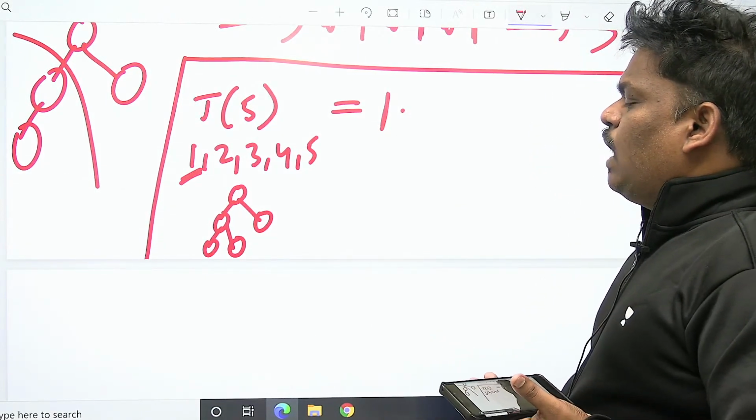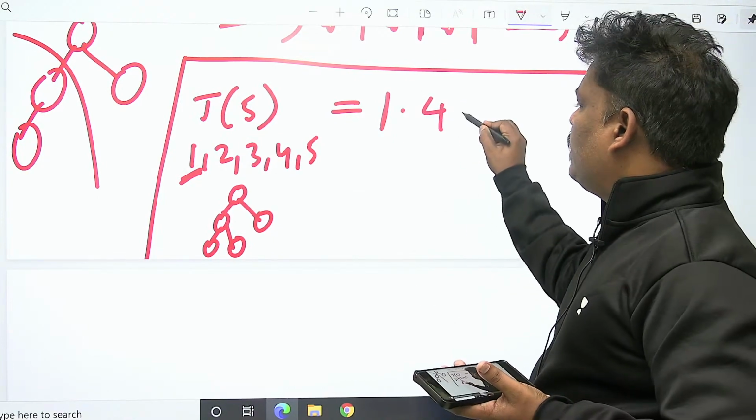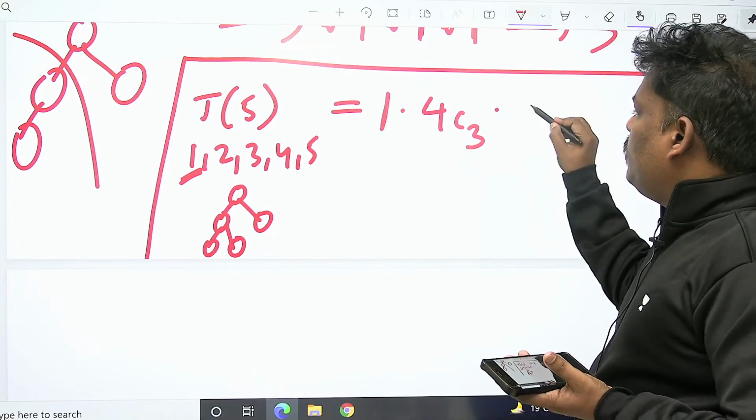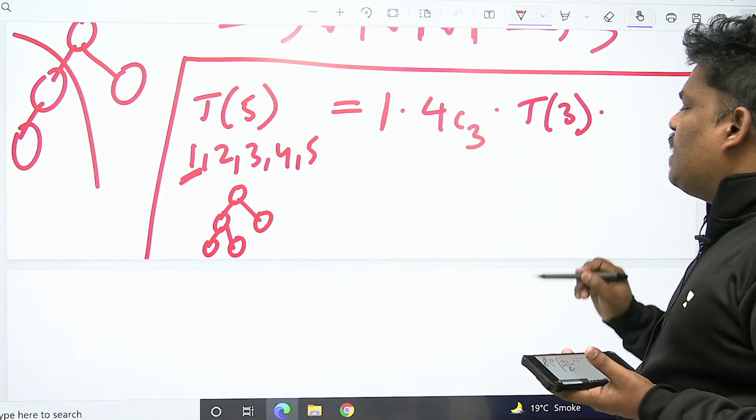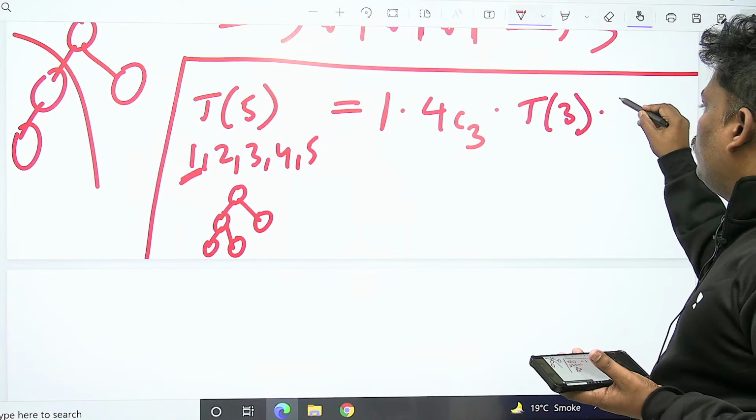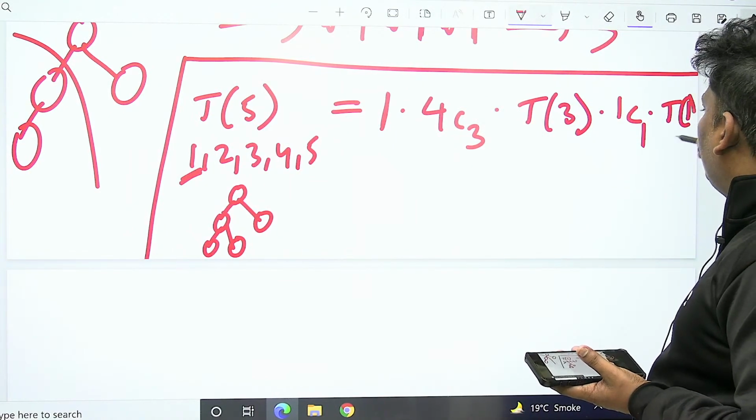Remaining 4 people. Out of 4 people, 3 people should go to the left. So out of 4, selecting 3, 4C3. And one more thing, for those 3 people, the number of min heap trees possible is T of 3. On the right side, 4 people, 3 already on the left, 1 person left out, 1C1. With 1 person, the number of min heaps is T of 1.